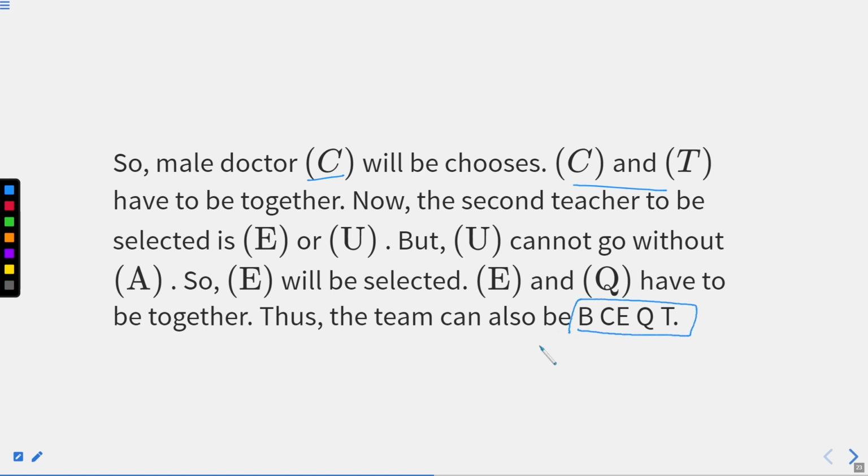Initially we know that A and B have to be together, and we formed a team using A. Now this time we form a team using P, right? So both the possible answers can be there, but you have to check which answer is given in the options, and you have to go with that.